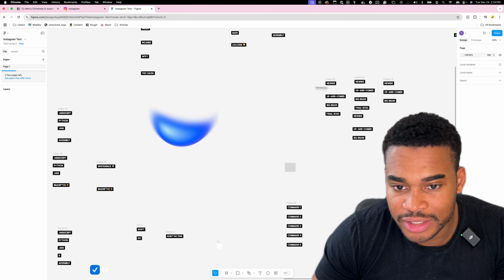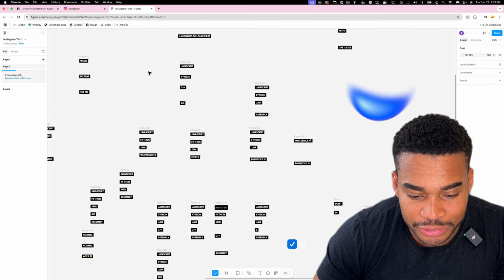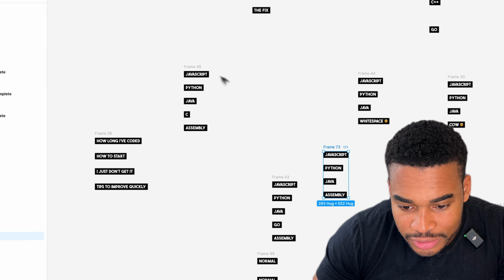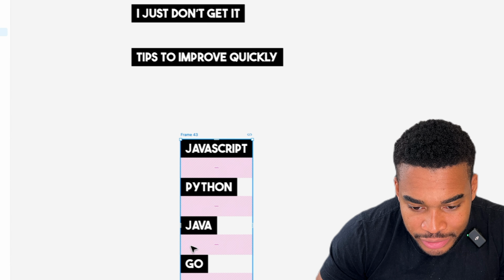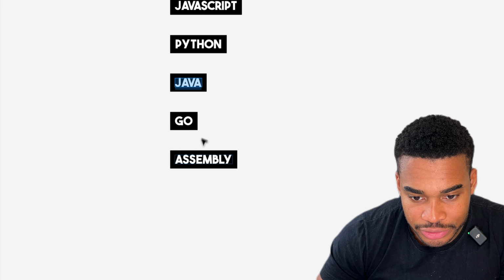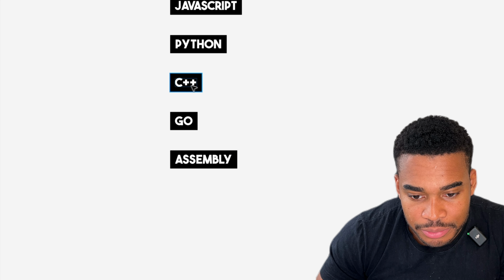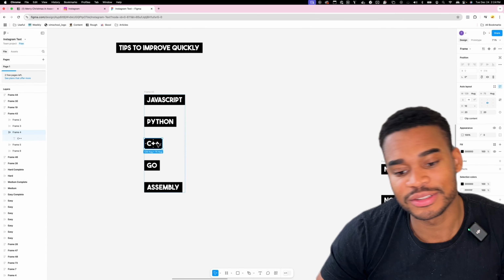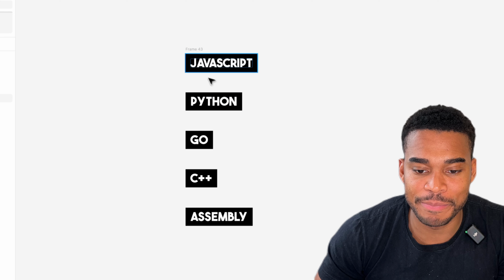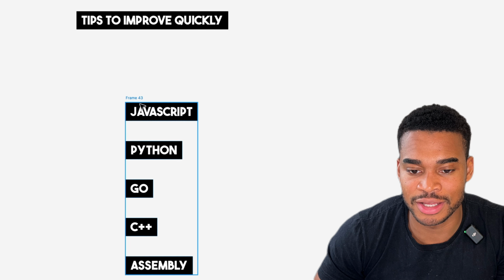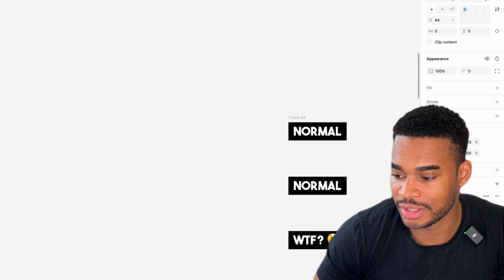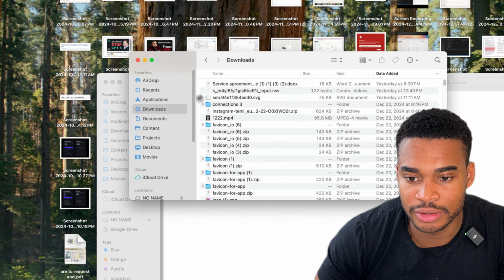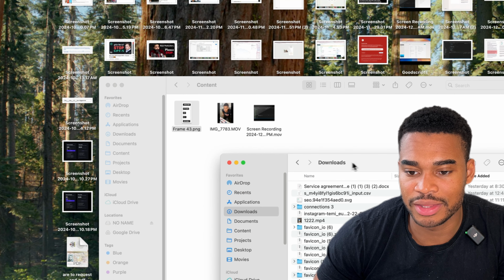Okie dokes. Let's see. I just have to find the JavaScript, Python. Yeah, this is good. JavaScript, Python, Java. Okay, I'll start with this one because I could just go here and change this to C++. Move this. I don't know if I should put C++ before Go. I think C++ is more complicated than Go, and you kind of want to build up the complications. So I think that makes sense for this video. And then I believe that's okay. So I can just export that, head back here, drag that in, and that's everything I need to make the video.